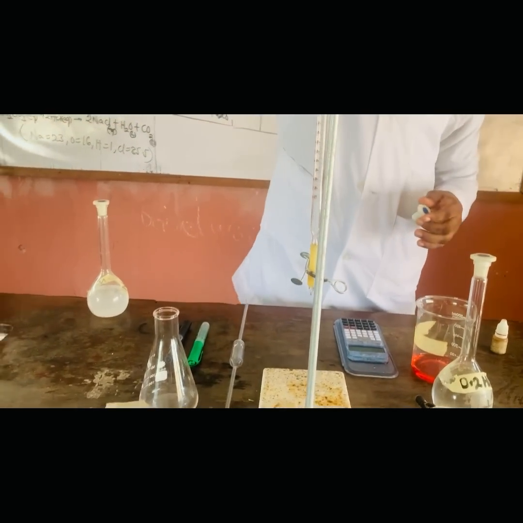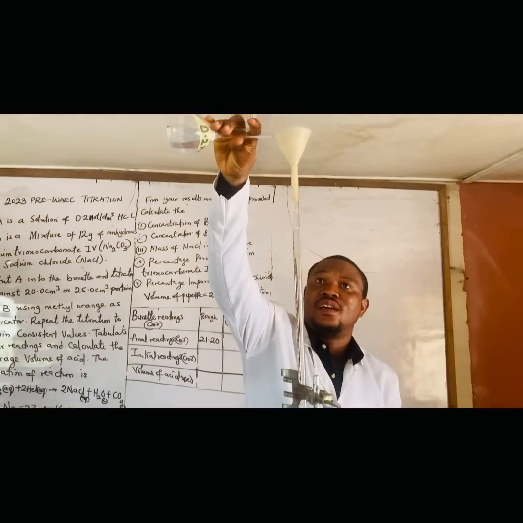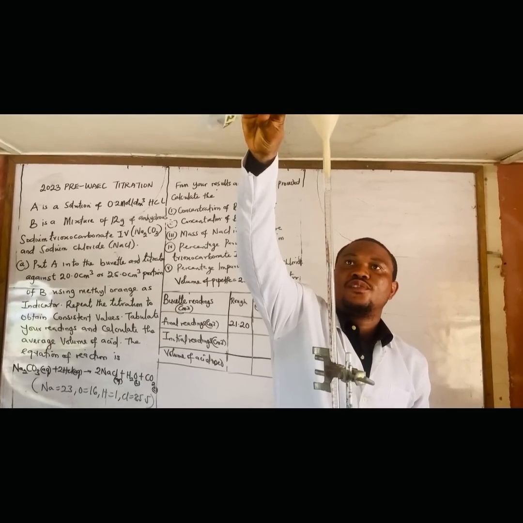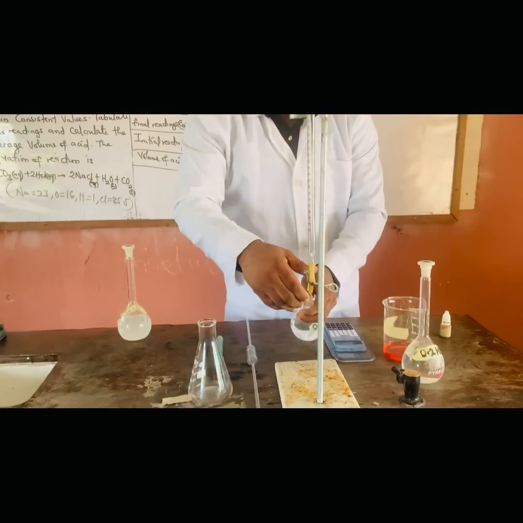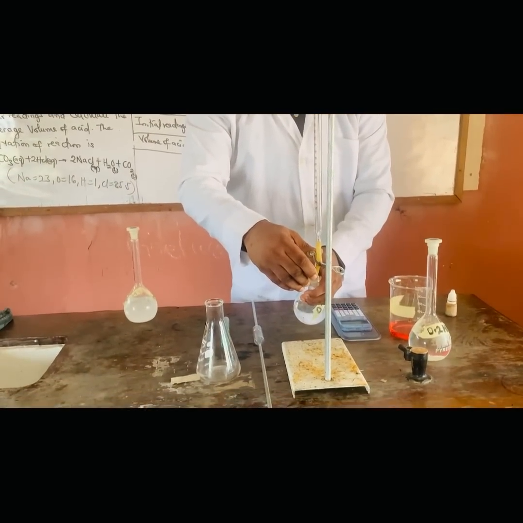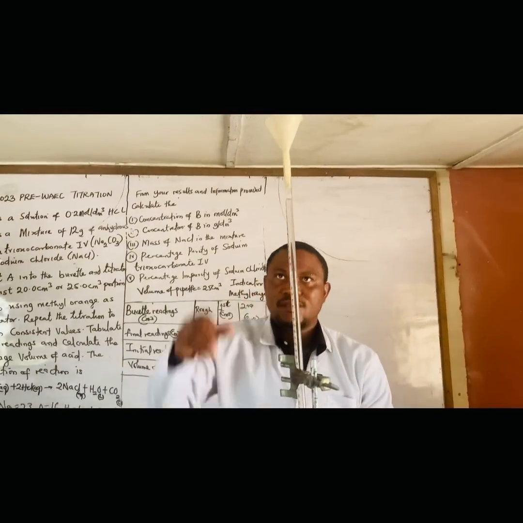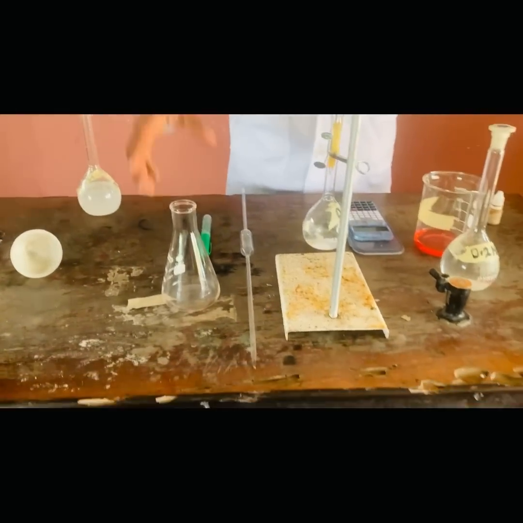So I refill again. You can decide to start from there if you don't want to refill, but I choose to refill so that you understand. So you go to 0 again. Fine. So I remove the funnel. Don't forget, very important. Remove the funnel.